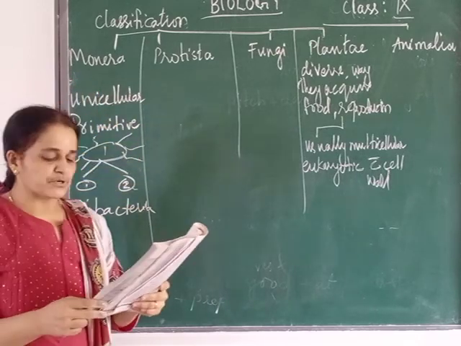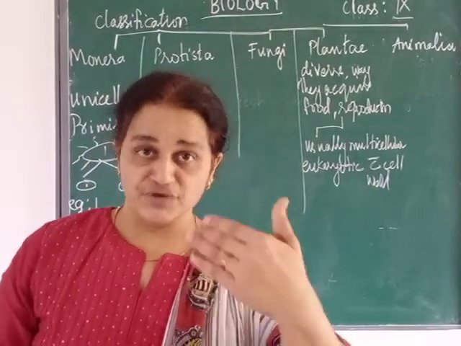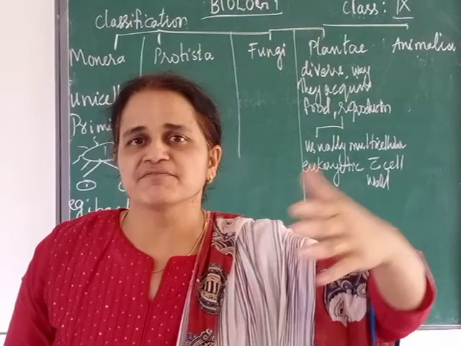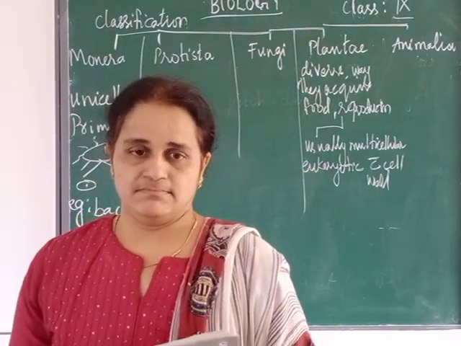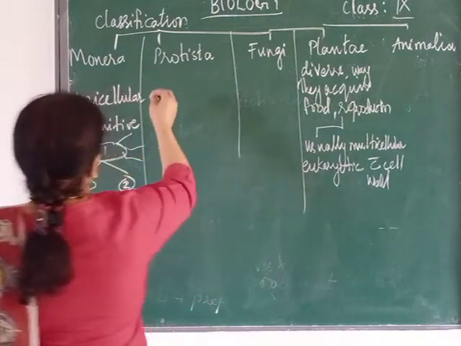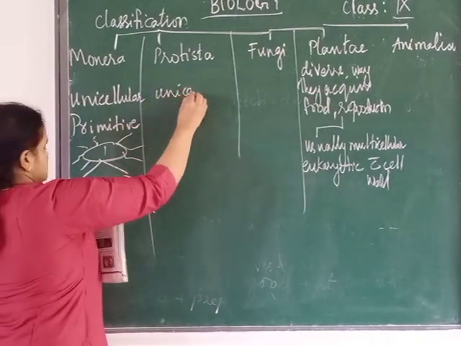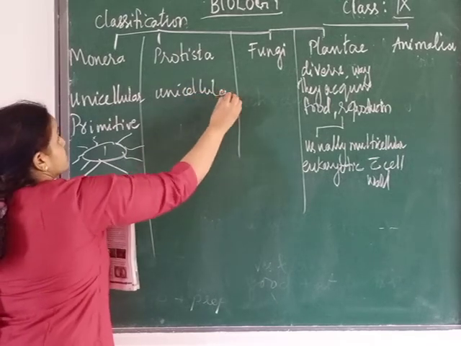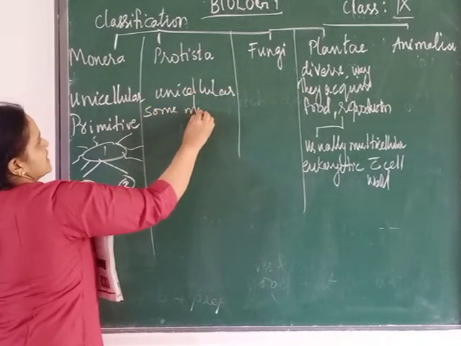The next group is Protista. Now we are moving forward from single cell, from simple to complex. Most are one-celled, that is, unicellular, but some are multicellular.